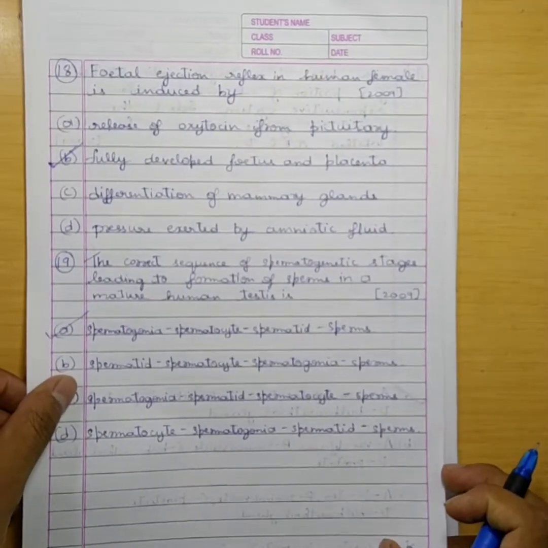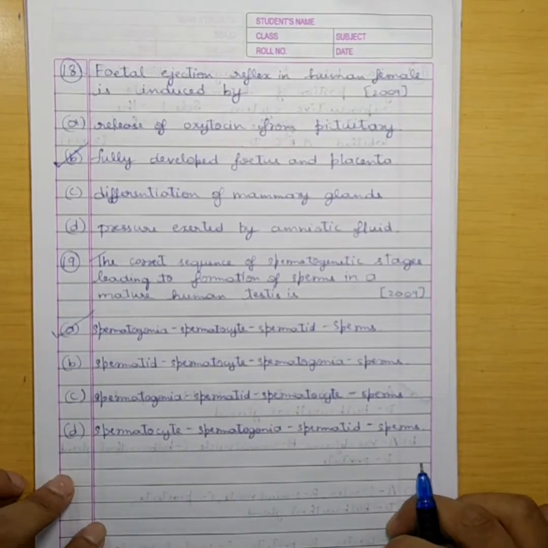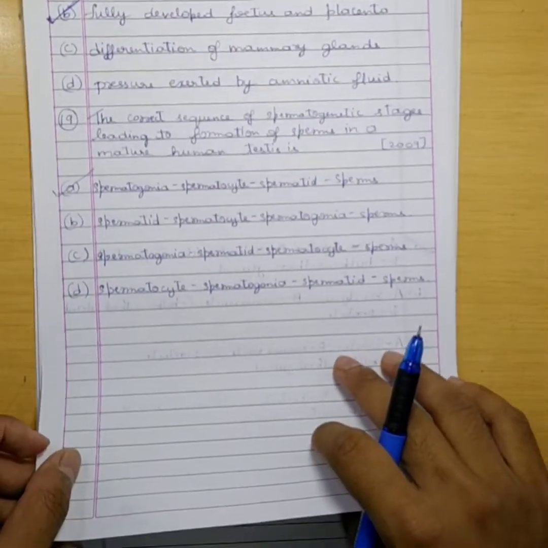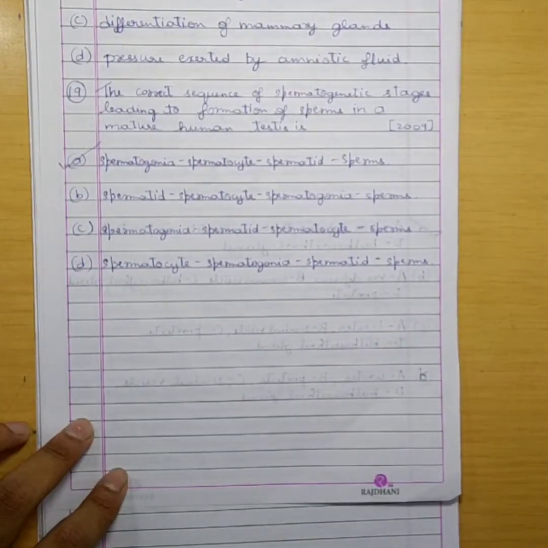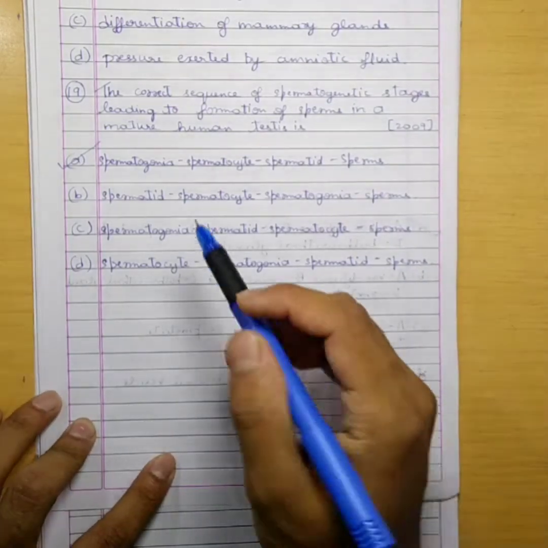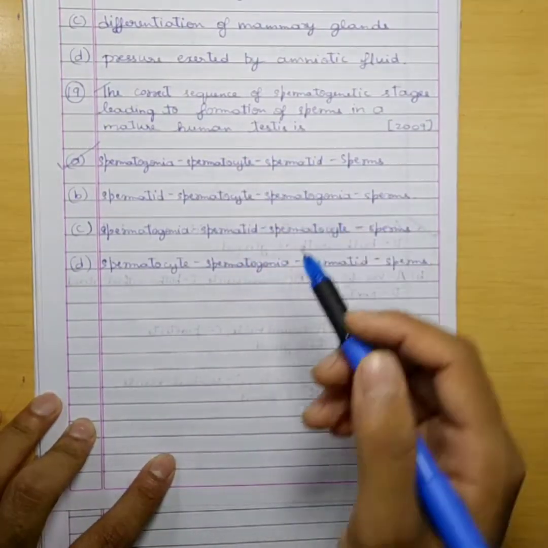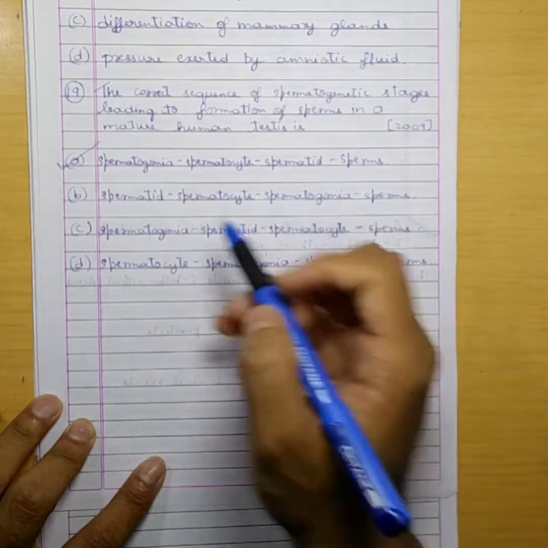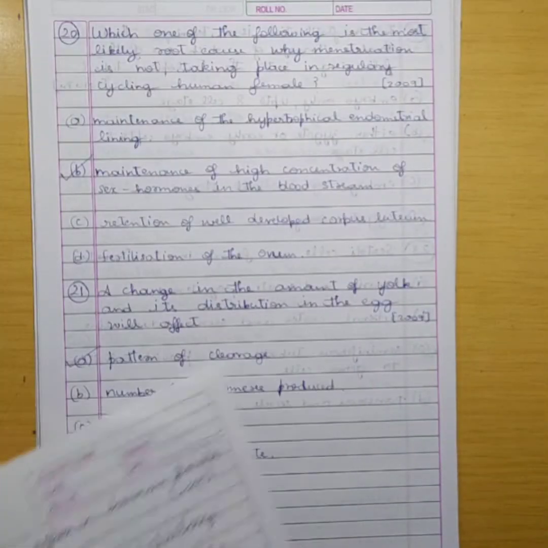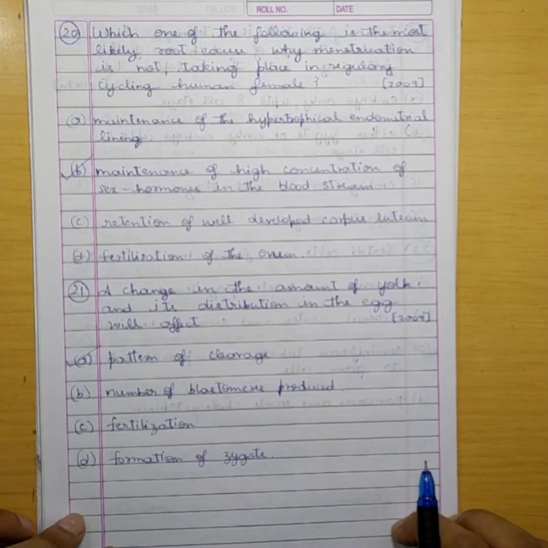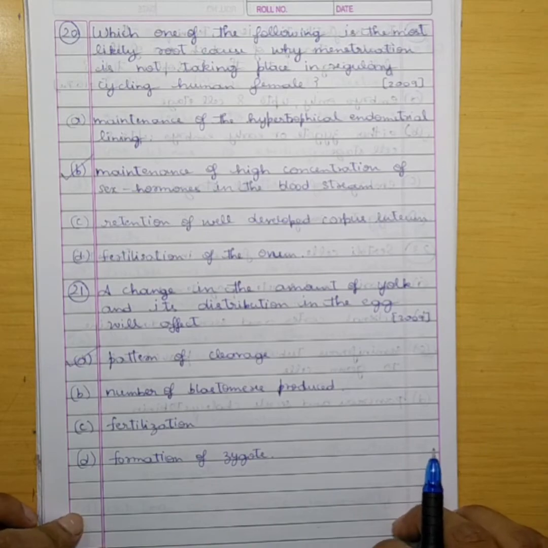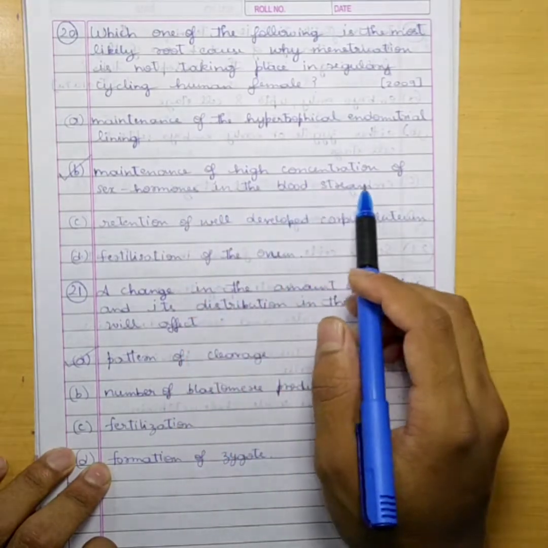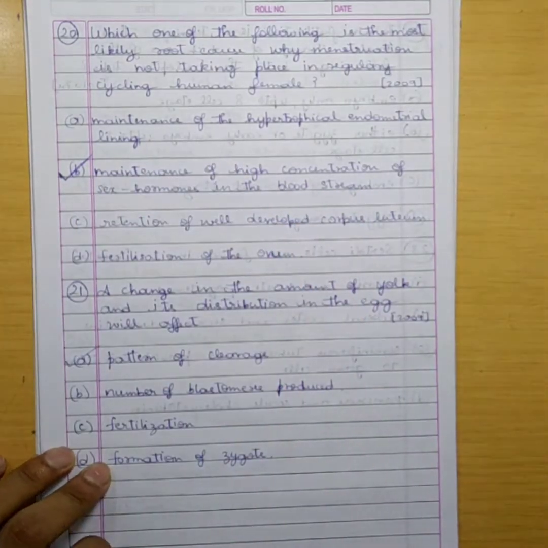Question 18. Fetal ejection reflex in human female is induced by fully developed fetus and placenta. So option B. Question 19. The correct sequence of spermatogenetic stages leading to the formation of sperms in a mature human testis is spermatogonia, then spermatocytes, then spermatid, then sperms. So option A is the correct one. Question 20. Which one of the following is the most likely root cause why menstruation is not taking place in regularly cycling human female? Maintenance of high concentration of sex hormones in the bloodstream. Option B is the right one.